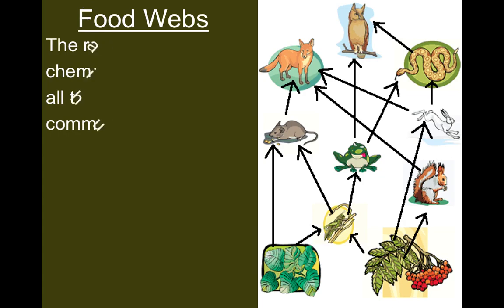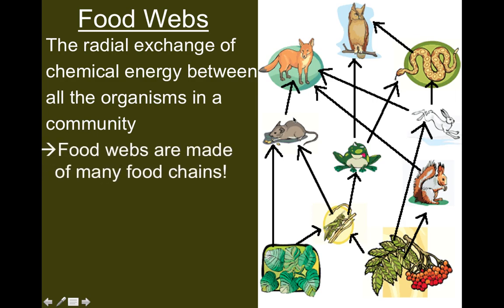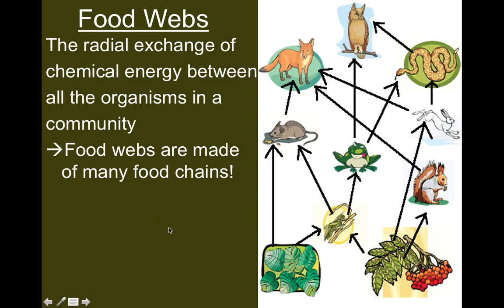So this is called radial, as you'll see coming in here. Where's my arrow? Oh, it's not letting me use the arrow while my little animation happens. Okay, there it is. So it's a radial exchange. Radiate means to go in different directions. Like heat radiates into a room, or smells are a little different, but energy can radiate and go in different directions. So this is the radial exchange of chemical energy between all the organisms in a community, and these are made of many food chains.